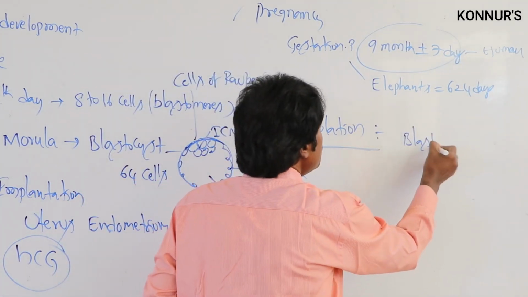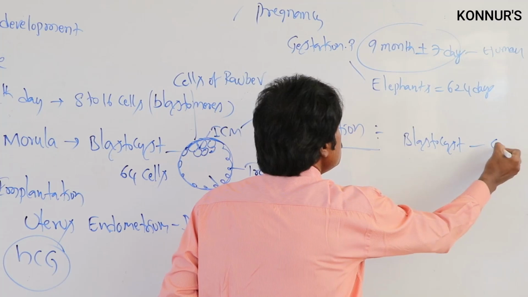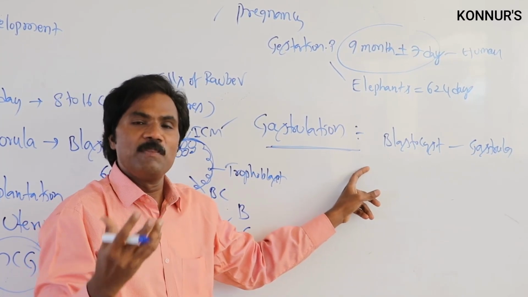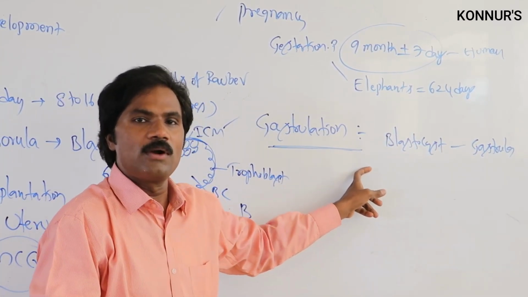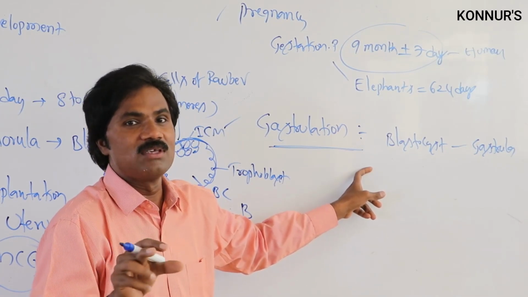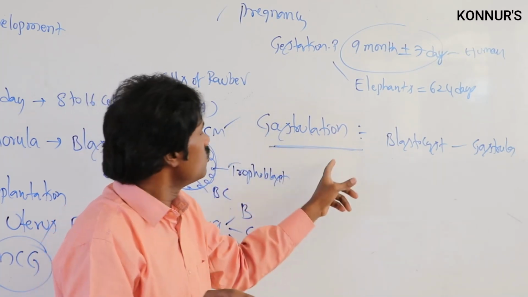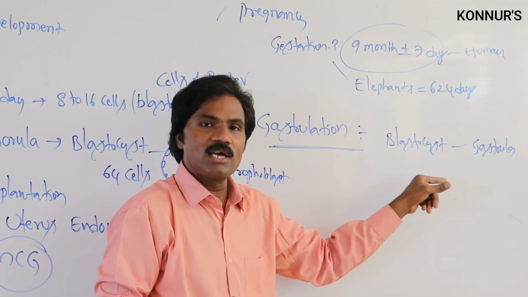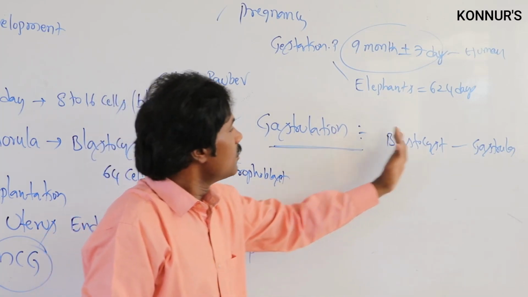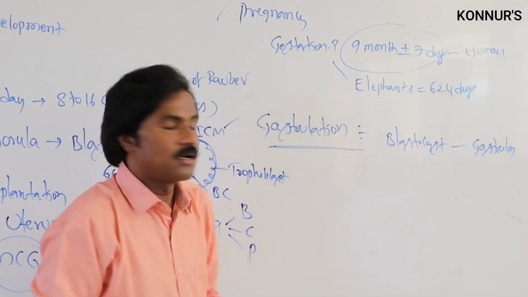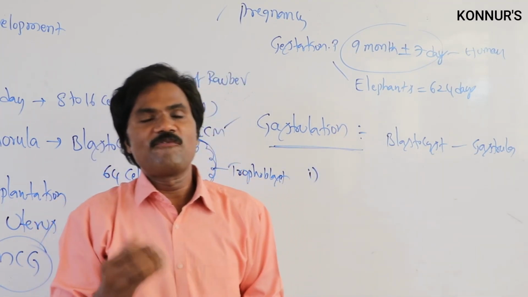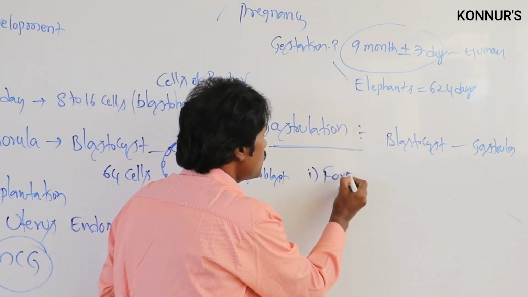The transformation of the blastocyst: it converts into the gastrula with the help of the primary germinal layers, mesoderm, ectoderm, and endoderm, with morphogenetic changes and rearrangement of the cells. That is what we call gastrulation. For gastrulation, what are the steps involved? How does the blastocyst change to the gastrula stage? The first step is the formation of the embryonic disc.